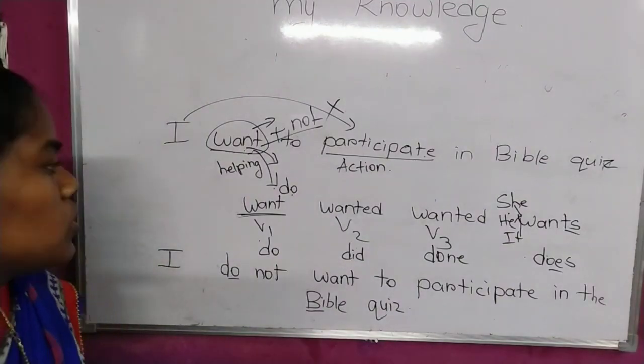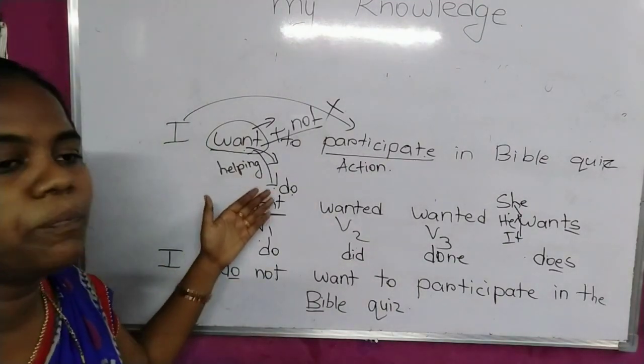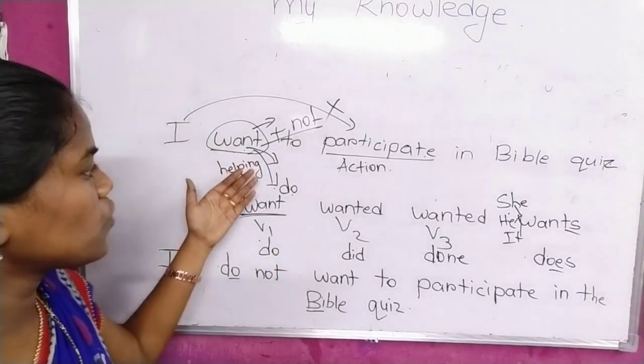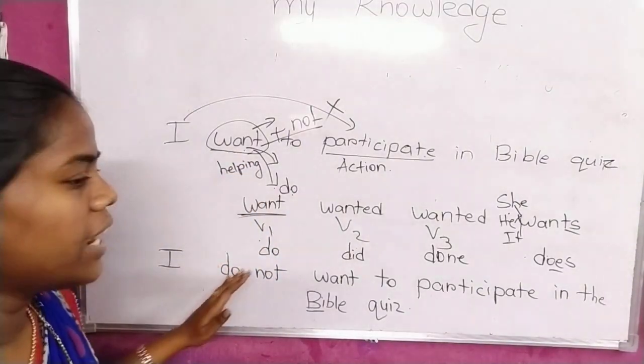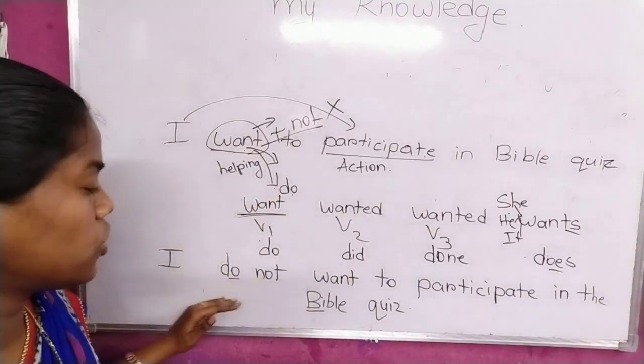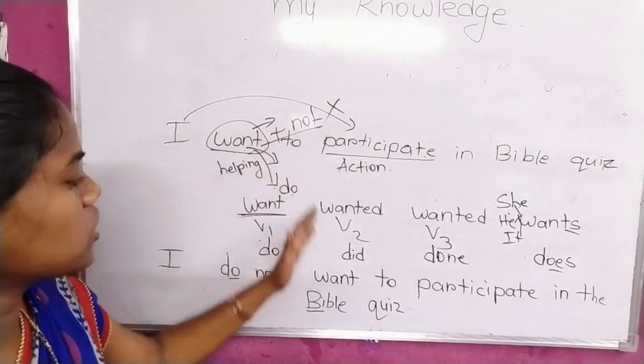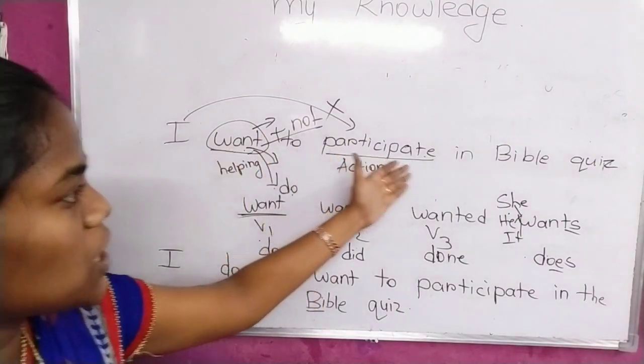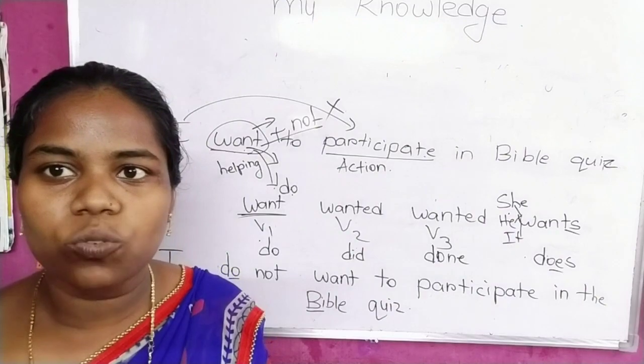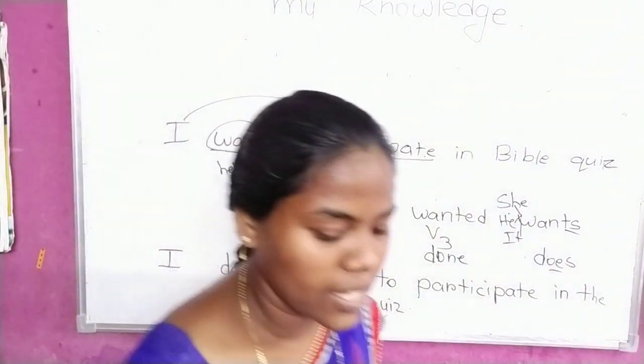We just found out the verb. So want is the verb. It is in the first form. So that's why we used do in the place of that, and we add negation to that: do not. So do not, and we wrote the whole sentence as it is: want to participate in the Bible quiz. So, I do not want to participate in the Bible quiz. So that is the correct format.